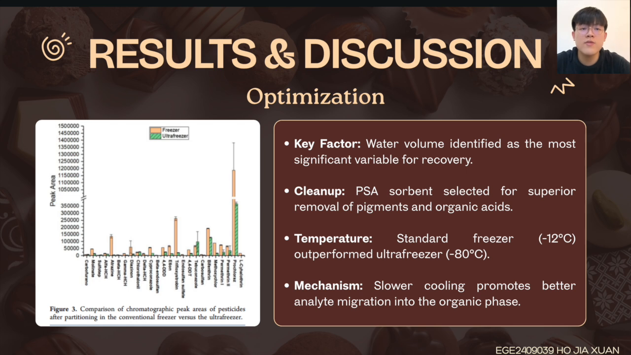We also compared the freezing temperatures, and surprisingly, the standard freezer at negative 12 degrees, those orange bars, actually gave us much better signals than the ultra freezer at negative 80 degrees. Slower cooling actually helped the pesticides to separate from the fats more effectively.